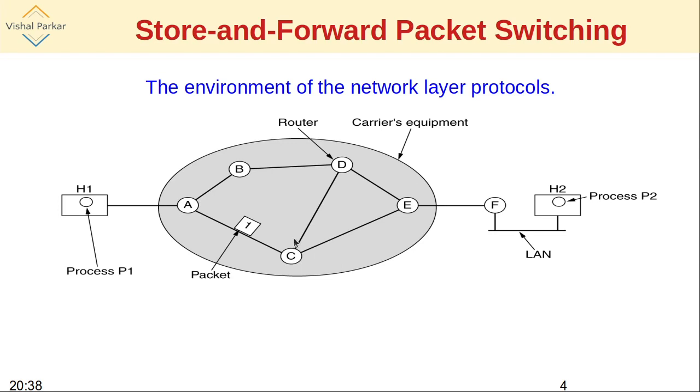Apart from that, there is the customer's equipment. We can say there is one host, probably in a home environment, which is connected to the router A using a DSL modem. There is one more host which is basically connected to a LAN. That appears to be one office environment. There are multiple hosts connected to each other through a LAN, one of which is the router of that private LAN that is connected to the ISP's network.